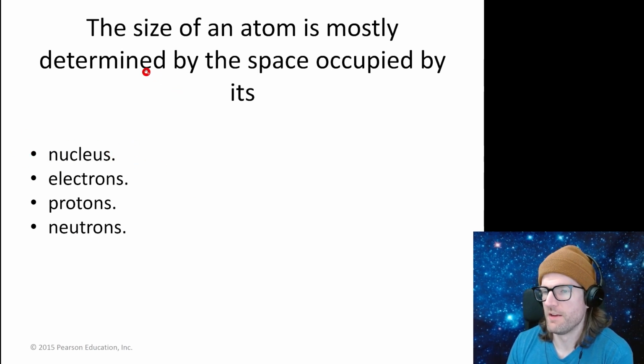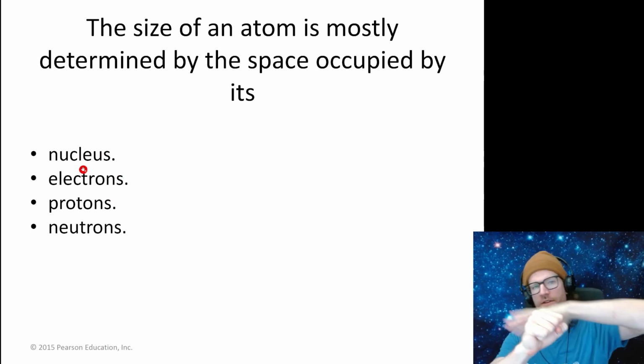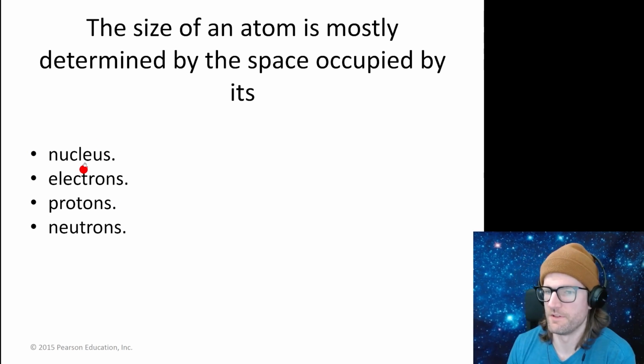Okay. The size of an atom is mostly determined by the space occupied by its electrons. The nucleus is tiny. The protons and neutrons are in the nucleus and they're tiny. The electrons are that big cloud around the outside. That determines how big the atom is.